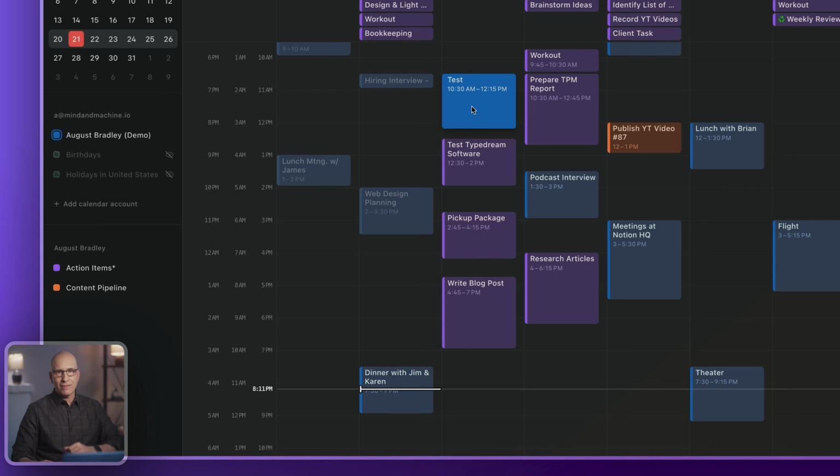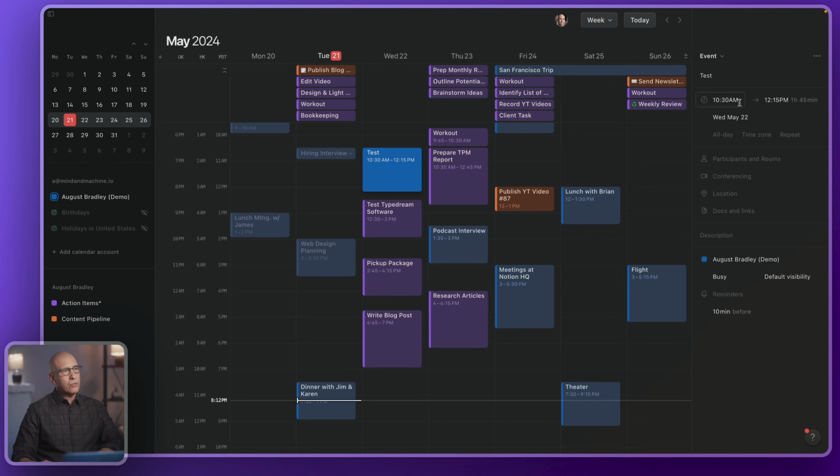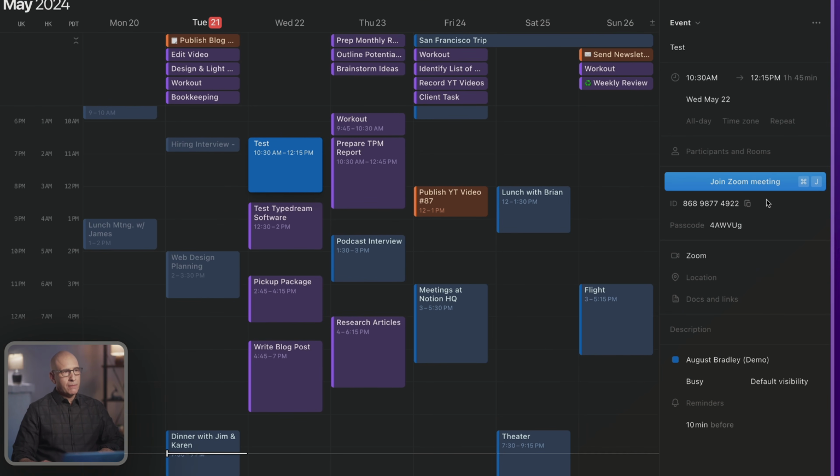Again, it's not clear which one's which, but they are color-coded. So you can look at the left. The blue ones here are actual events synced with Google. The purple and orange are the database tasks synced with Notion. If you go to the actual events synced with Google, you've got your typical conferencing option. You can schedule a meeting through Zoom and have it automatically set up a Zoom call attached to the event, which is great. That'll be something that everybody sees on both ends.